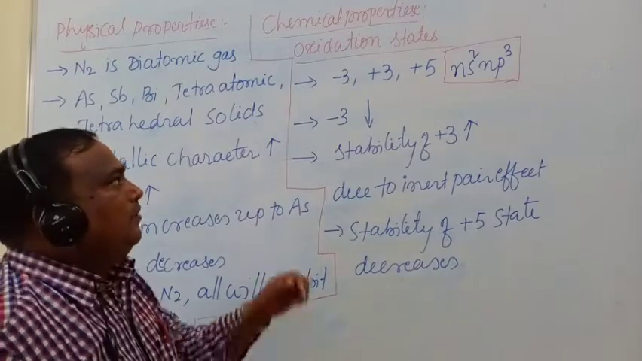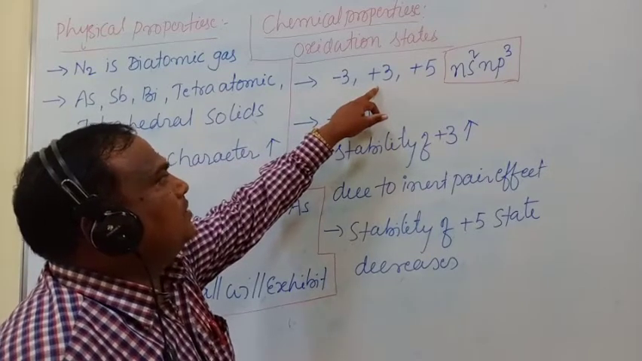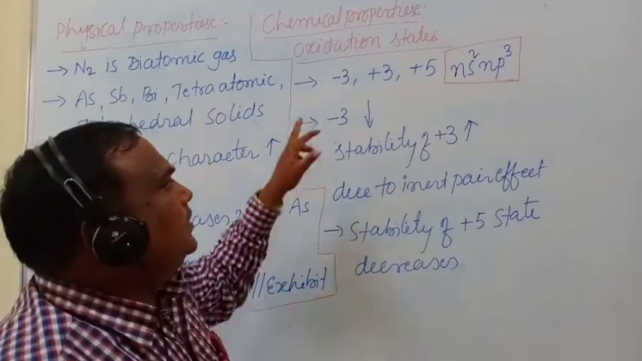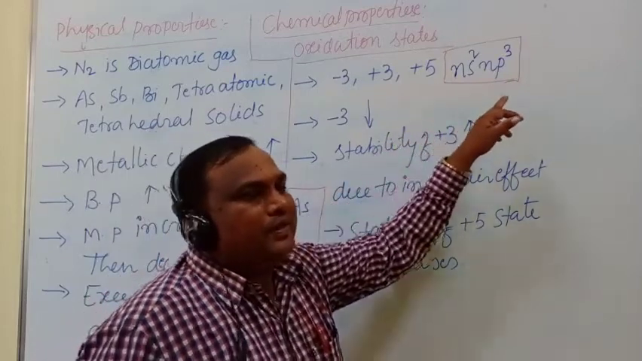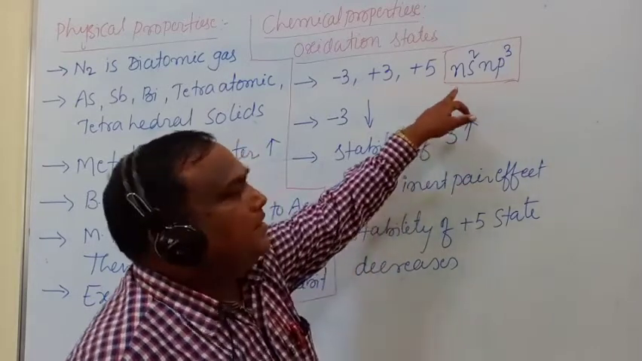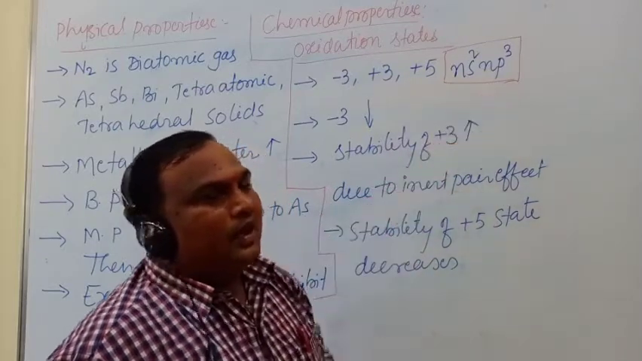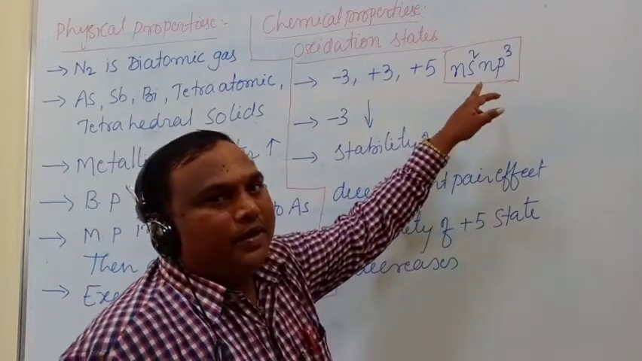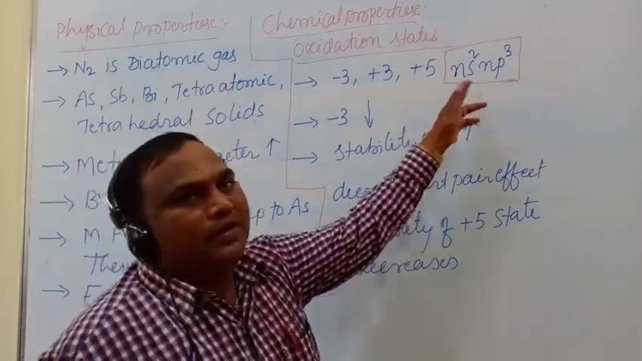Next question: when will it exhibit -3, when +3, and when +5 oxidation state? That can be explained based on the electron configuration. What is the general electron configuration of the 15th group elements? That is ns2 np3. That means the s orbital is already filled, and the p orbital has 3 electrons. So the p orbital can accept 3 more electrons to fill the orbital.